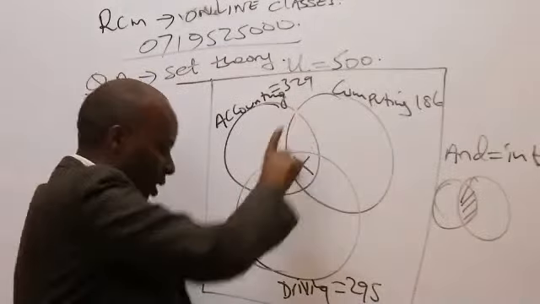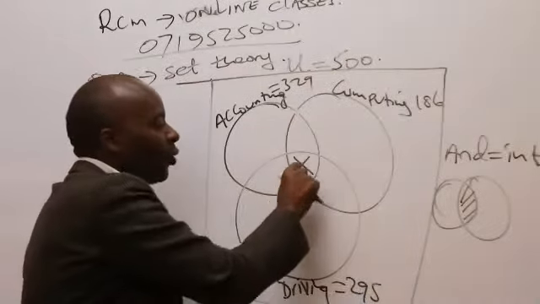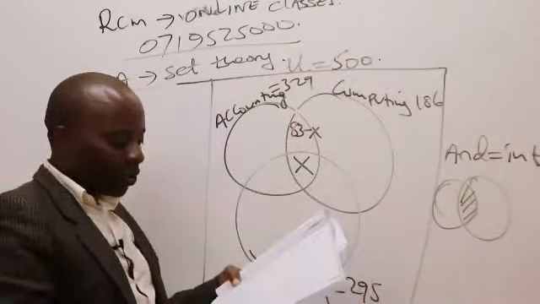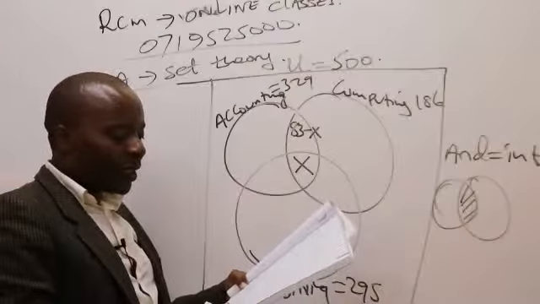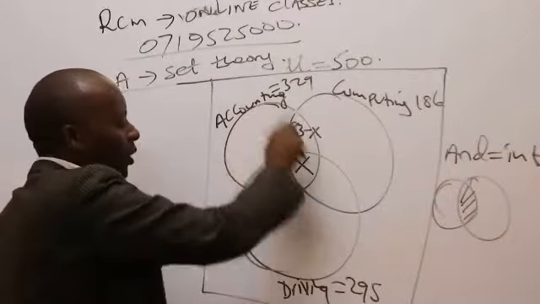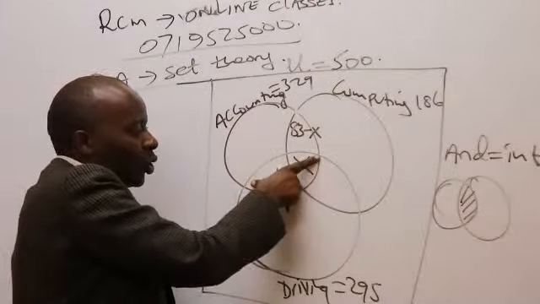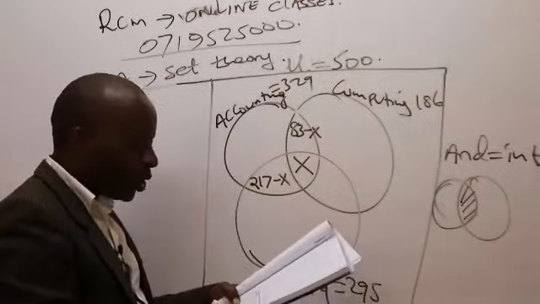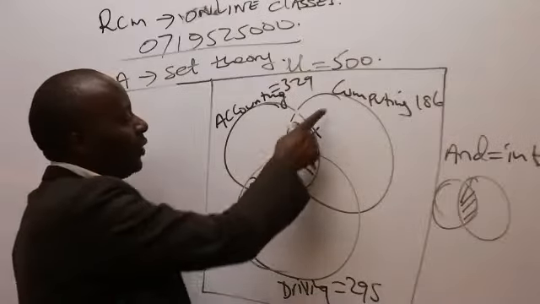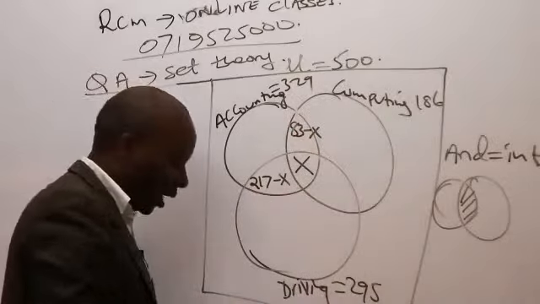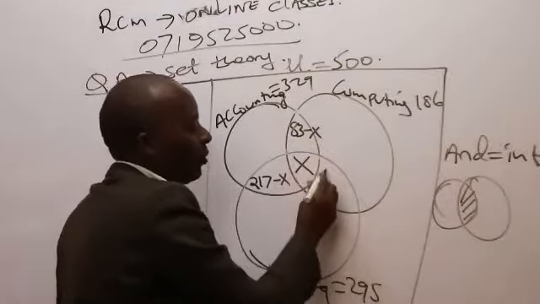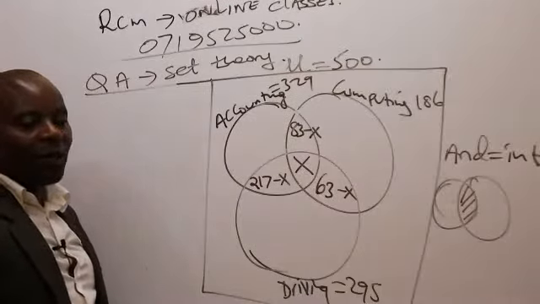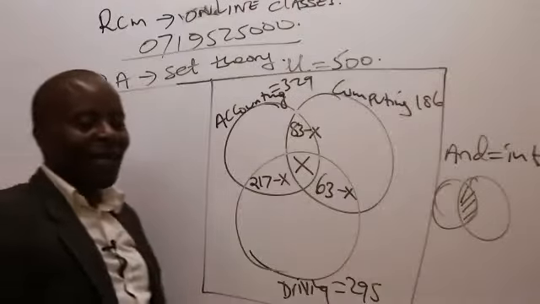So the entire intersection here is 83, and now that I know one component, this will be 83 minus X. 217 students are taking both accounting and driving, so the entire intersection is 217, and this one here will be 217 minus X. And then 63 students are taking both computing and driving, so this will be 63 minus X like that. Once you get these right, ladies and gentlemen, then everything becomes very simple.